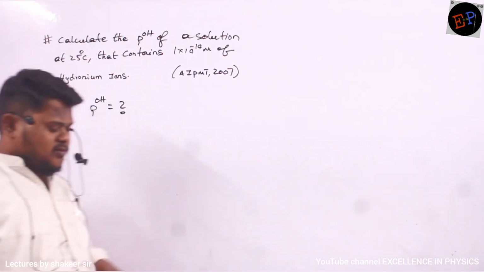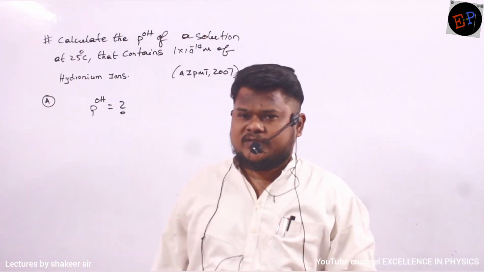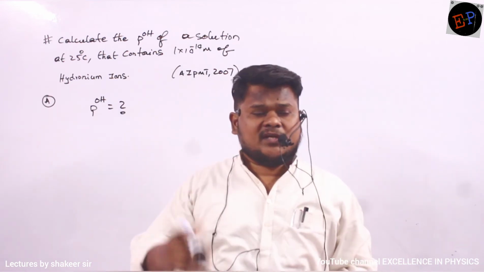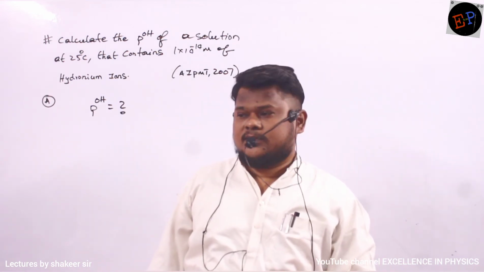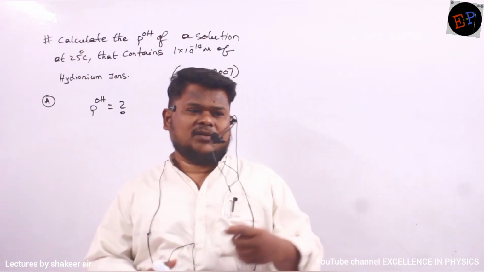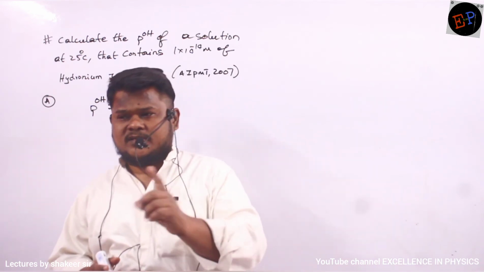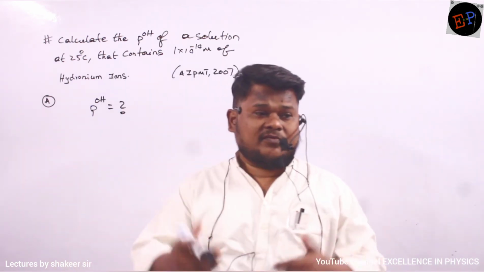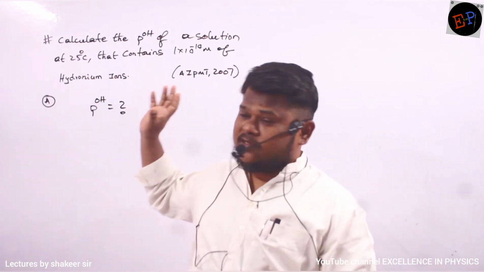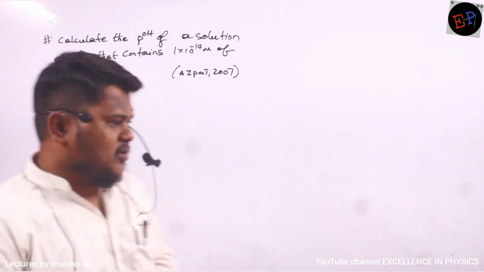So what is meant by hydronium ions? H3O plus. This is called hydronium ions, no? And if the hydronium ion concentration is this much, then what is the H plus ion concentration? Same only, because every H plus will form one hydronium. That's what we have discussed previously. H plus cannot exist individually in water. Always they will form hydronium ions, H3O plus. So the concentration of hydronium ions will be the same as the concentration of H plus ions also. Are you able to understand?